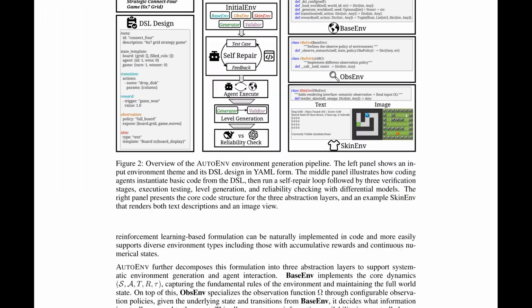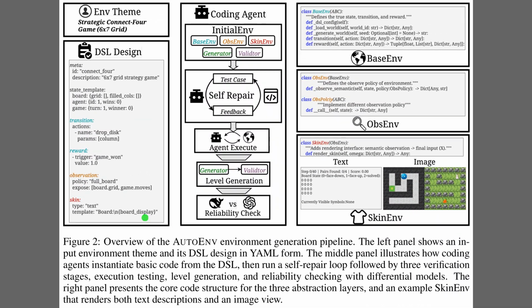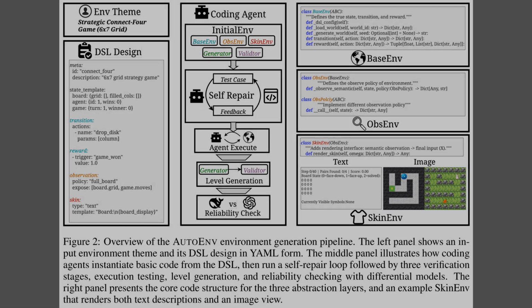Figure 2 shows how AutoEnv actually turns a high-level game idea into a runnable environment for agents. The left panel encodes the environment theme as a structured description language, which lists states, actions, rewards, and how observations and skins should look. The middle pipeline lets a coding agent write initial code, test it, self-repair bugs, then generate levels and run reliability checks. The right side exposes the 3 abstraction layers, base ENV, observation ENV, and skin ENV, so designers can separately control dynamics, what the agent sees, and how that information is rendered.